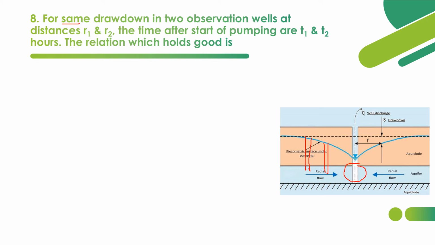They are located at distances of R1 and R2. So this is R1, this is R2. The times after the start of pumping are T1 and T2 hours. The relation which holds good is: they have given two observation wells, their locations, and the time after the start of pumping. We have to find the relation.